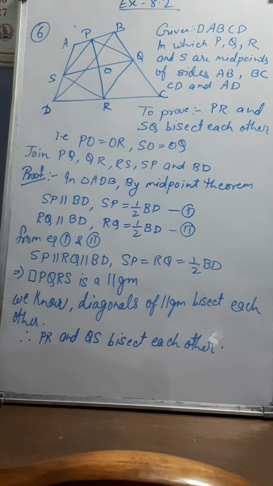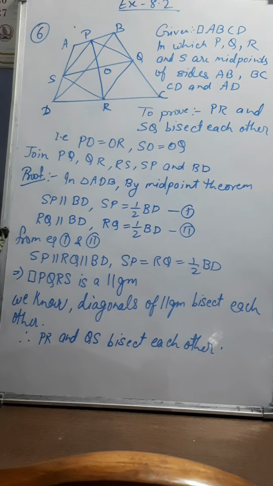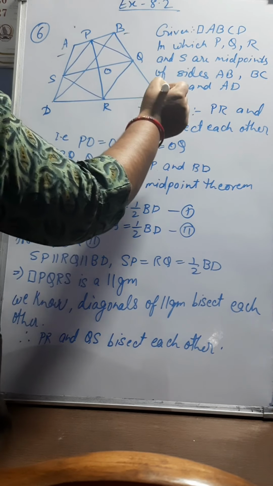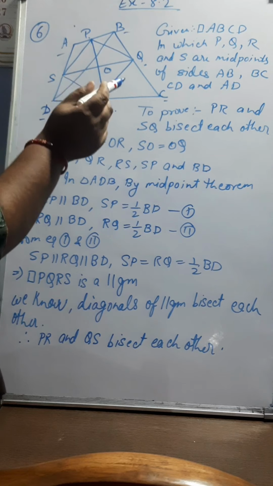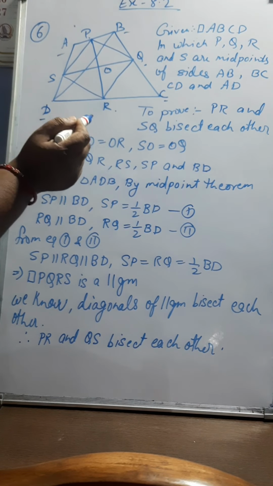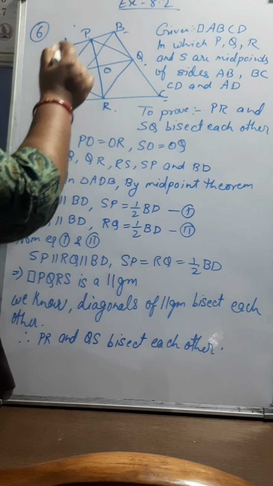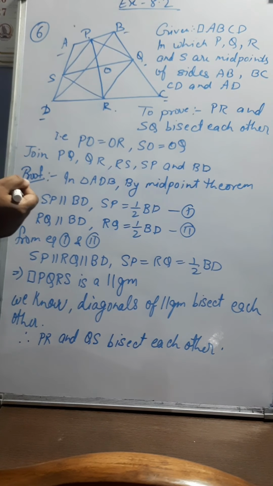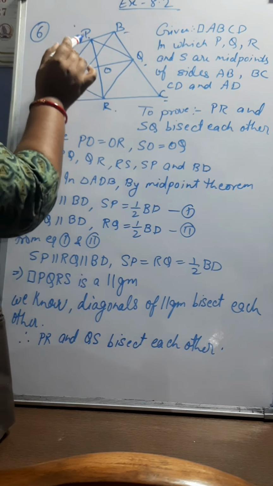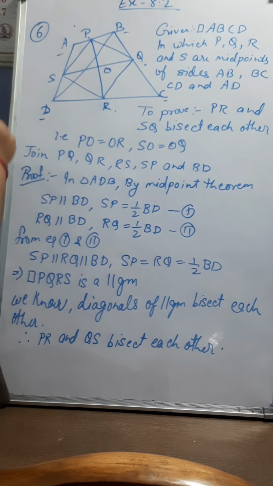Question number 6 says, show that the line segments joining the midpoints of the opposite sides of a quadrilateral bisect each other. So here we have taken a quadrilateral ABCD and P, Q, R and S are the midpoints of the sides AB, BC, CD and AD. We have to show that PR and SQ bisect each other. This means we have to show that PO is equal to OR and SO is equal to OQ. So for that we will join the line segments PQ, QR, RS and SP. Also we will join the diagonal BD.